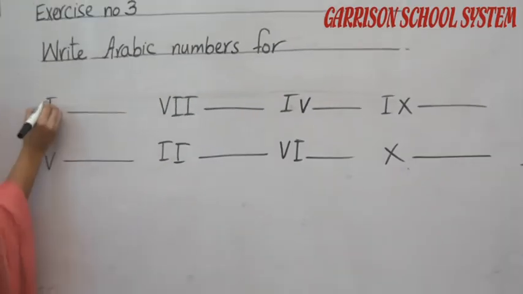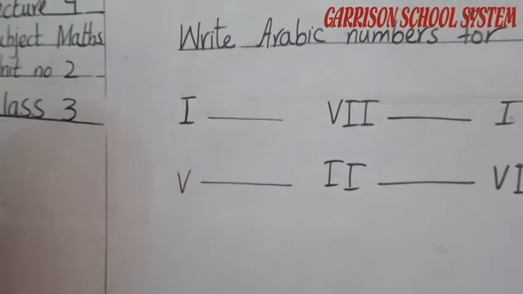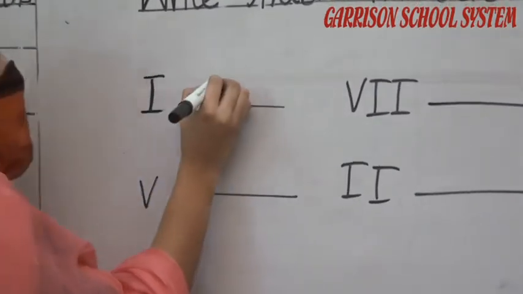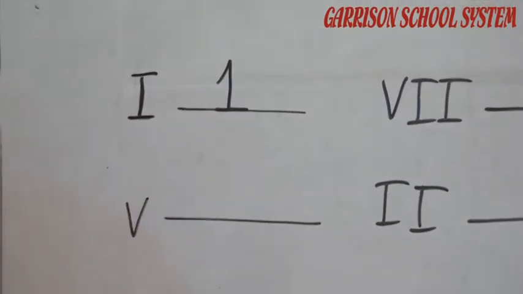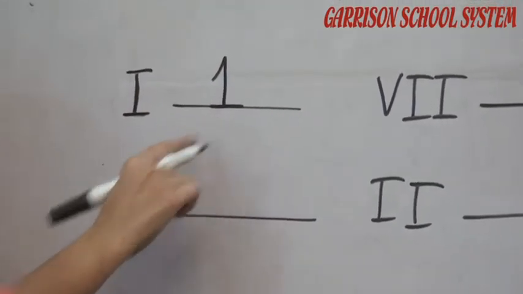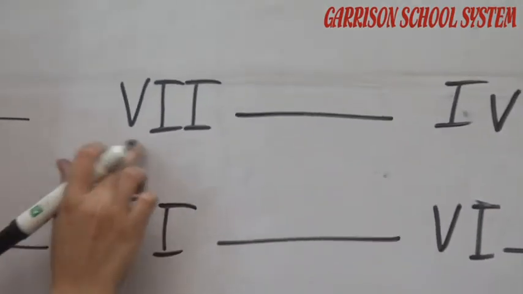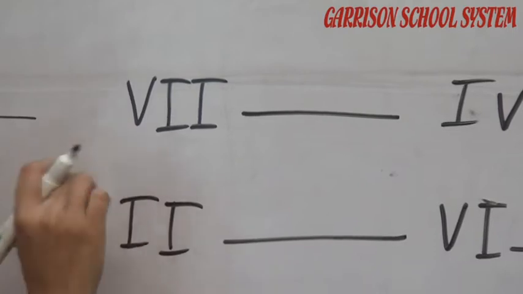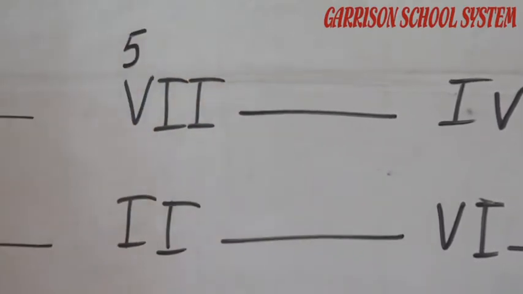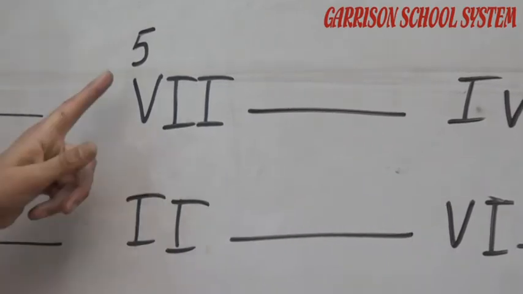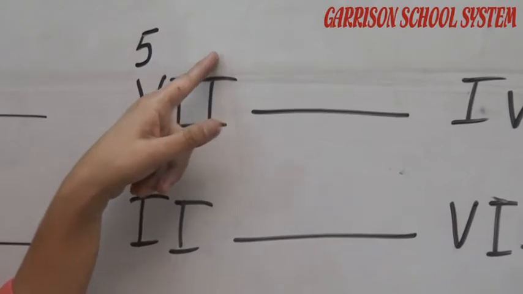So which number do we have to write here? For I, I is representing the number 1. We have to write here 1. Now move to the next symbols. V is representing the number 5. 5 plus 1 is 6, plus 1 is 7.